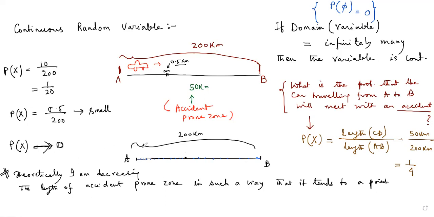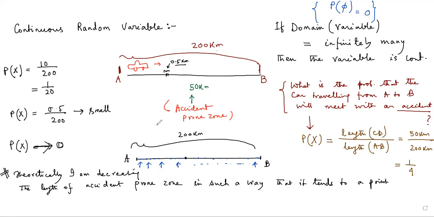So for each and every discrete point considered in this thought experiment, the probability that the car will meet with an accident will become negligibly small, and therefore will tend to 0. But this is not the case.